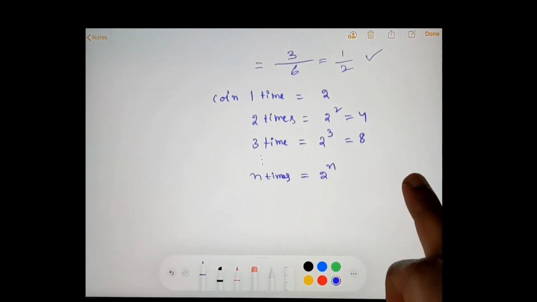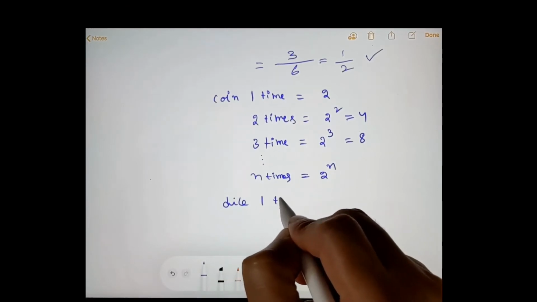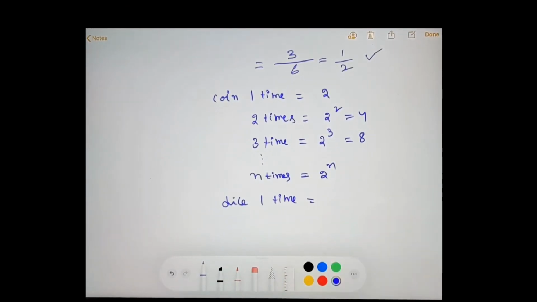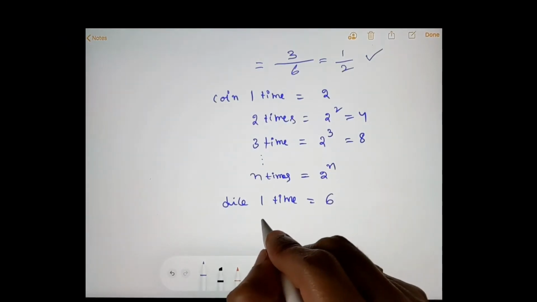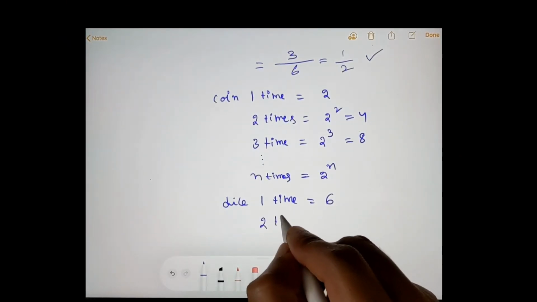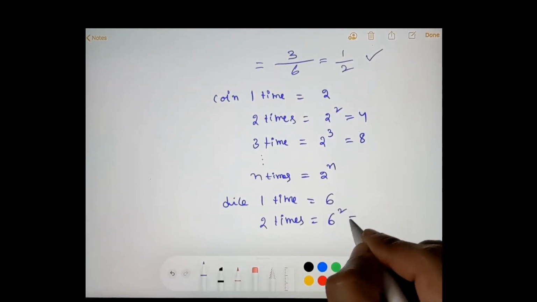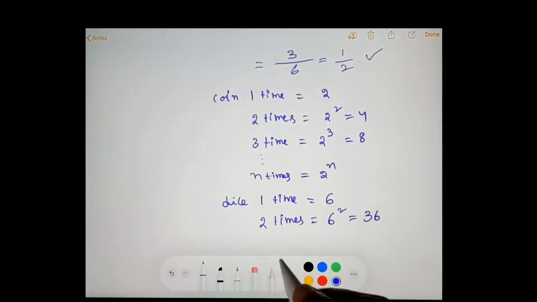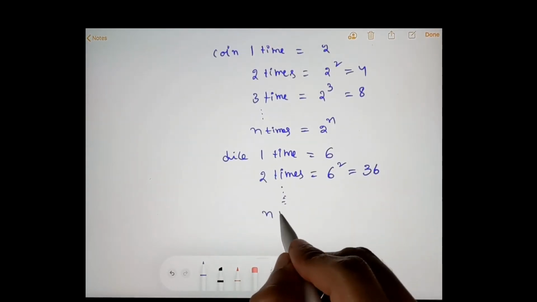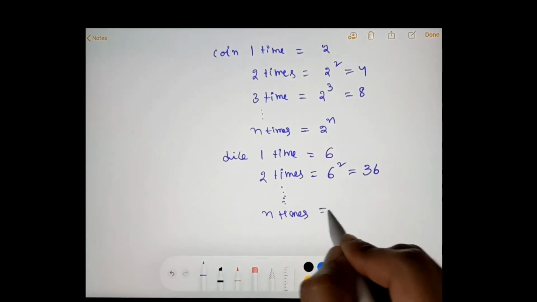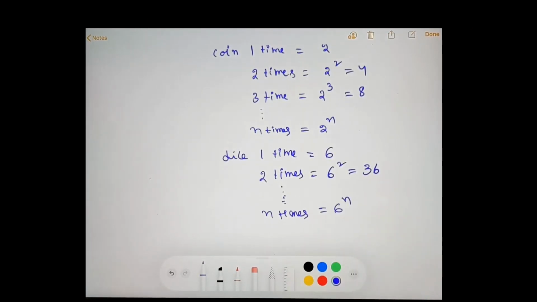If the dice is thrown one time, total number of outcomes are 6. If the dice is thrown 2 times, total number of outcomes are 6 square, that is 36. If the dice is thrown n times, the total number of outcomes are 6 power n.